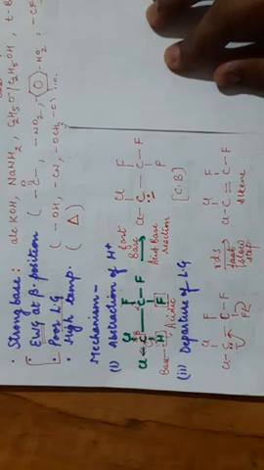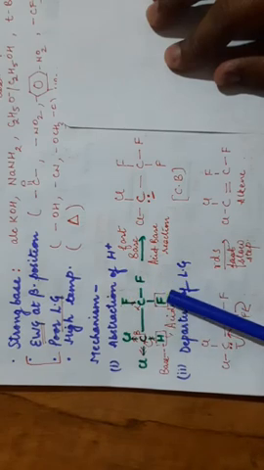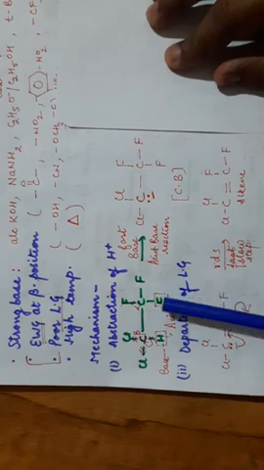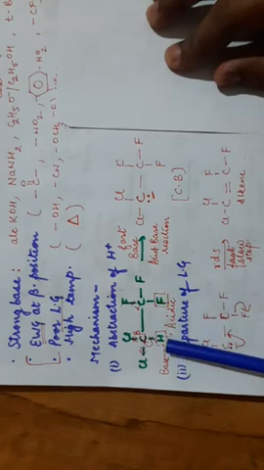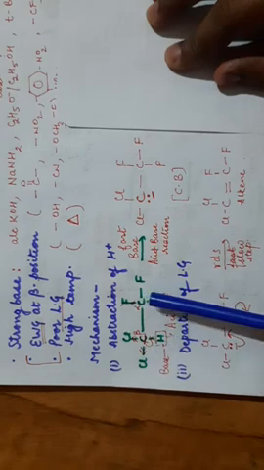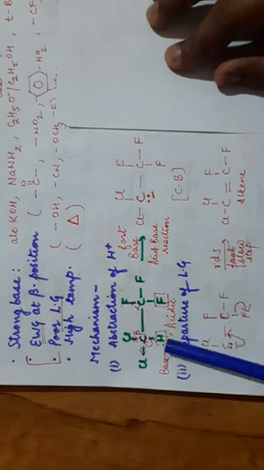Now let us discuss the mechanism of this reaction. See, you have this molecule. On this carbon there are 3 fluorine atoms. On this carbon you have 2 chlorine and 1 hydrogen. Now here fluorine is the leaving group, it is a poor leaving group, and hydrogen is present at this position. So Cl cannot leave because there is no hydrogen at the adjacent position. F will leave from here. So F is the leaving group.